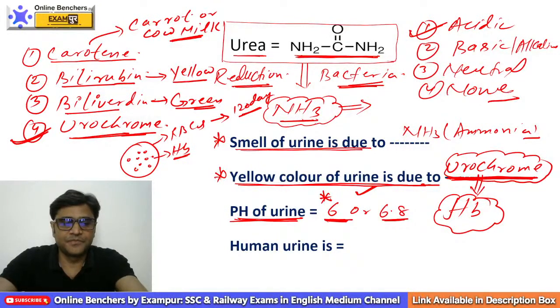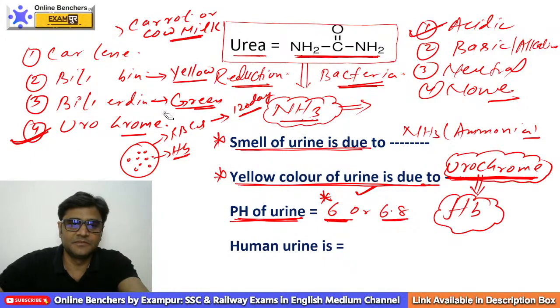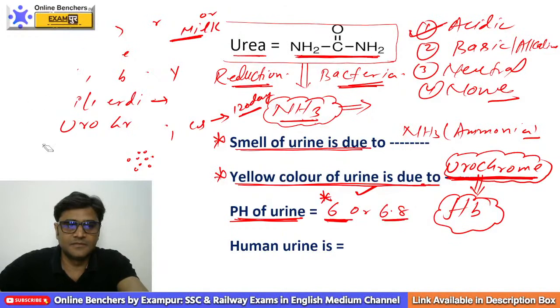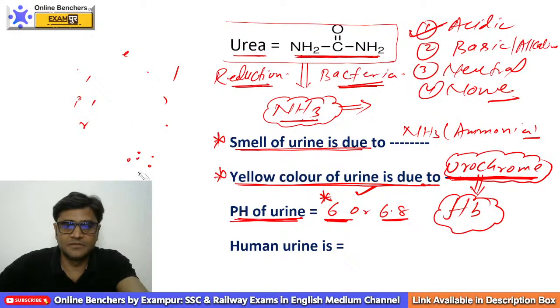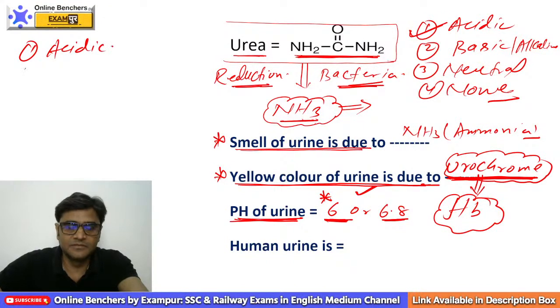But suppose in options, I am going to change the options. Question same, that is pH of urine is about 6 or 6.8. If both are in option, we will give priority to which one? 6. Now the question is, human urine is acidic in nature, slightly acidic in nature.